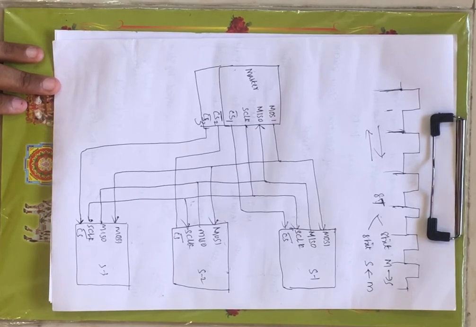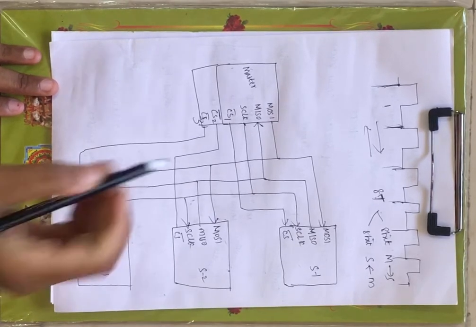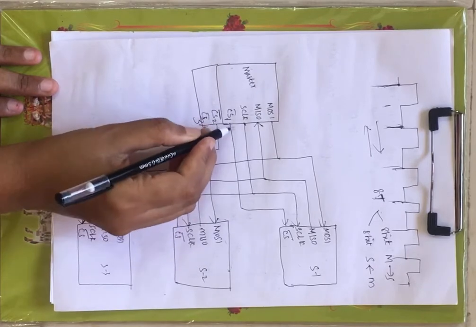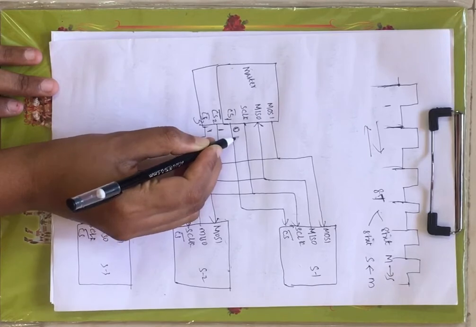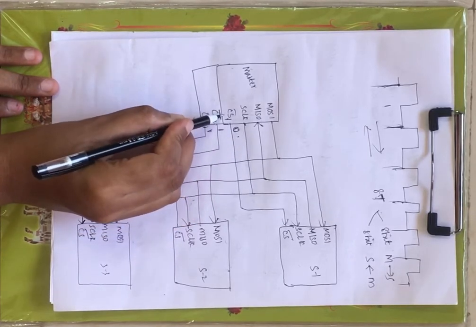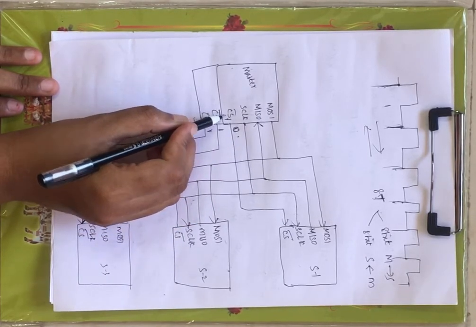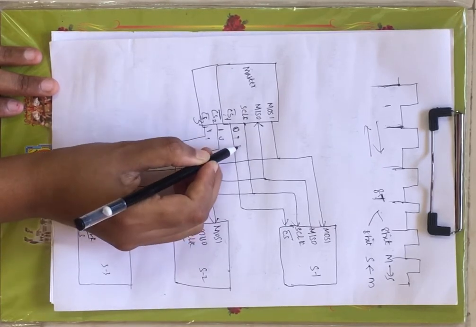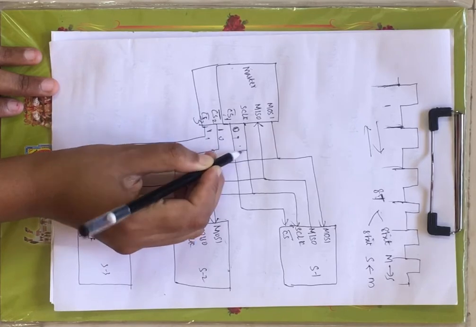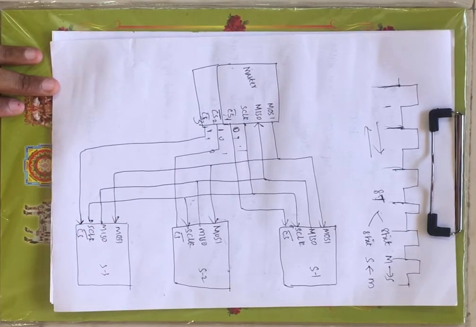Now in order to select the slave, based on this chip selection, when this is 0, the remaining 2 will be 1, because since it is an active low signal, it will be operative for logic 0. When this is 0, the remaining 2 will be 1. Based on these chip selection pins, master will select a particular slave for interfacing with your master for data transfer, right?